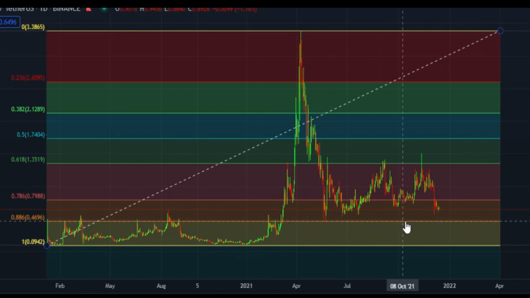And if it is rejected from this zone, then next support area is 46 cents price zone. Here you can see several times after touching this it bounced back. 47 cents to 50 cents price area is very important. It has to hold this area, and once it crosses 80 cents price area, in that case $1.35 will be next target. After that $1.74, after that $2.12, after that $2.60. These are the levels and targets to trade.